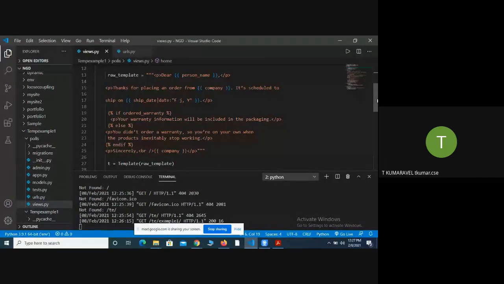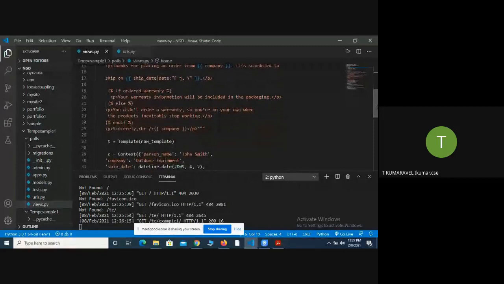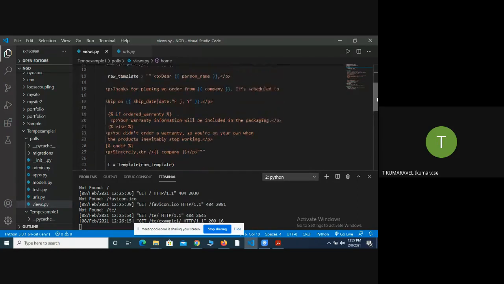Next I create a template object, passing raw template as the argument, which is nothing but the string variable. In that string variable, in some places I specify key values. Person name is a key value, company is a key value, ship date is a key value.